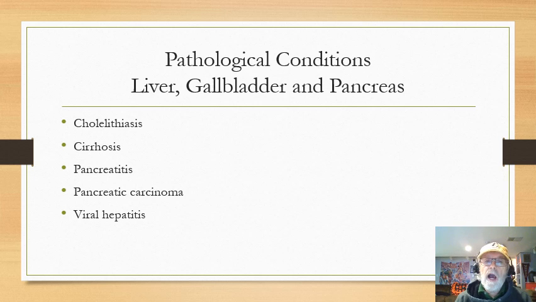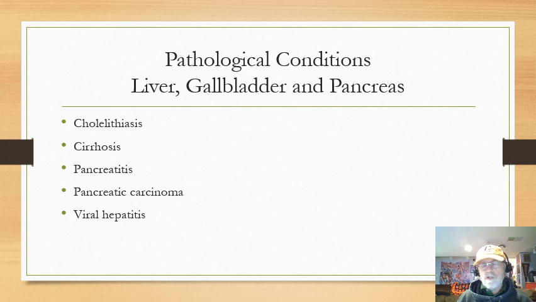Pancreatic carcinoma, highly lethal. And the reason why it's highly lethal is that before people start to get symptoms, it's usually well advanced. Okay, it involves too much of the pancreas, and it involves all the other organs downstream. If people could actually find it early, which is sometimes lucky, they could do a procedure called a Whipple, where they take out most of the stuff in the belly. They just take out everything that they can, and it's gone. And that's what happens with pancreatic carcinoma. That's why the lethality rate and the death rate from pancreatic carcinoma is high. By the time they find it, usually it's very well advanced.